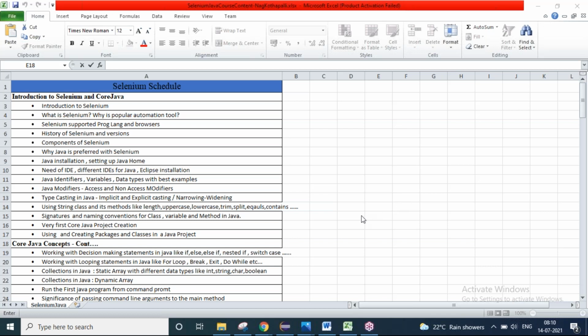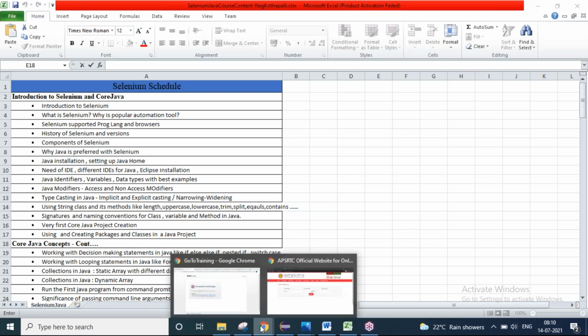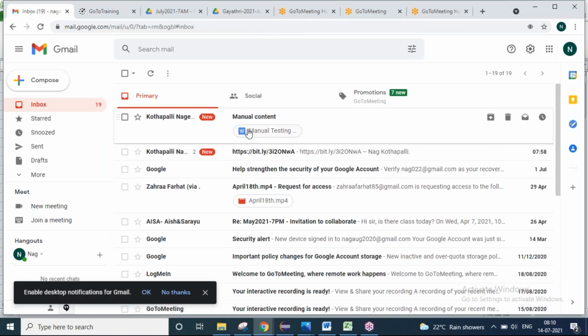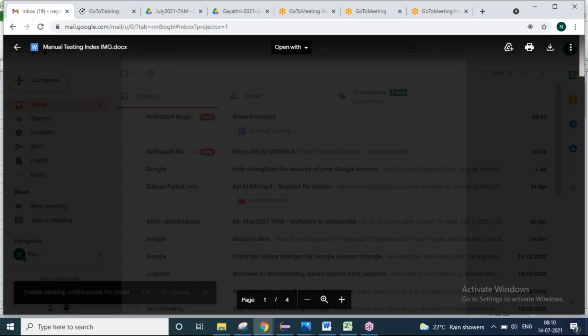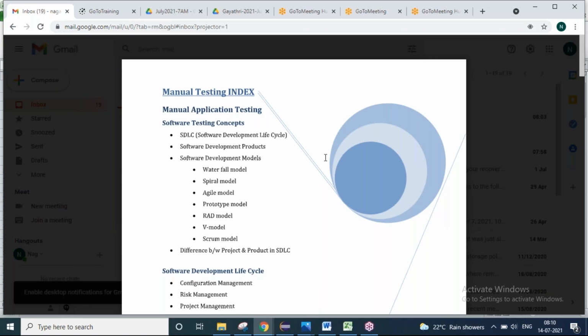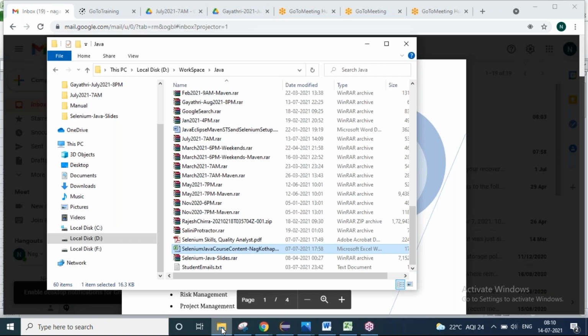First of all, the total list of items that I'm going to cover in this training was already documented, and we already gave you this document. You just read the document, and you will know what we are going to cover as part of this training. I gave you both: the topics of manual testing and the topics that we are going to cover in automation testing. Both are given to you, and you can save them with you forever. But I'm not going to read the document first.